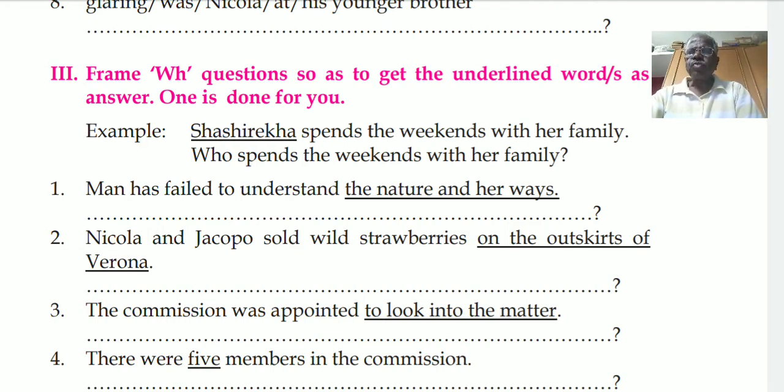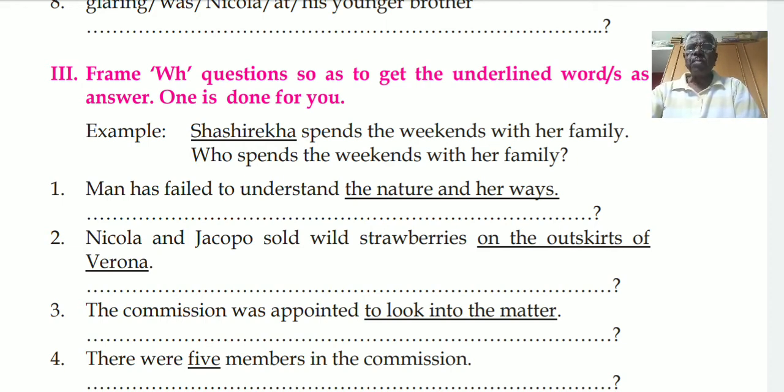Third one is whose. It is also used for a person when it shows possession. For example, this is Suma's bag. Suma's is underlined. It is a person and shows possession. So we use whose.